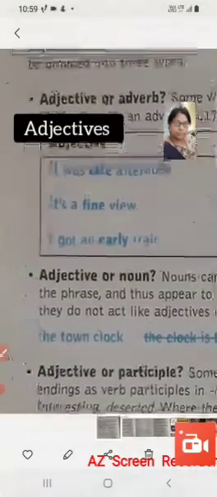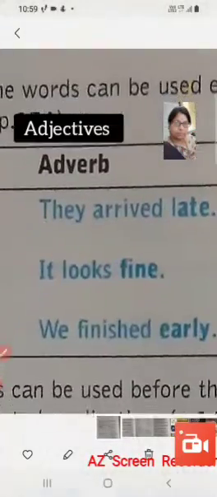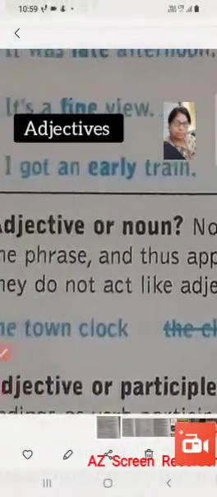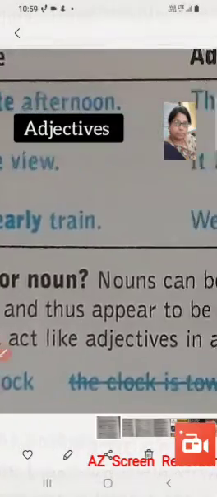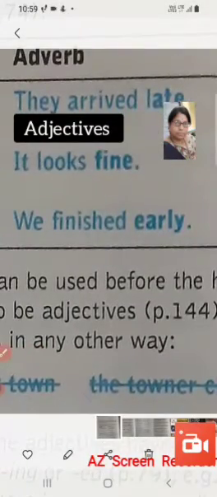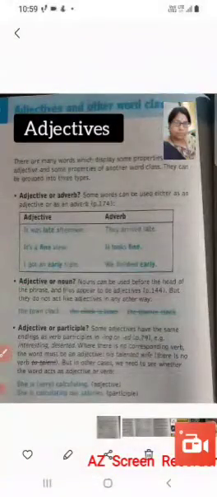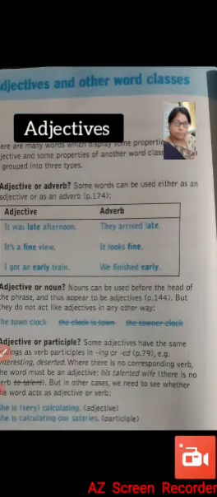It's a fine view. So here fine is an adjective, but in it looks fine, fine is an adverb. I got an early train, early is an adjective, and in we finished early, early is an adverb. So we have to identify those words as adverbs or adjectives depending upon their function, depending upon their use in that particular phrase or in that particular clause. So here is a confusion, that is adjective or adverb.